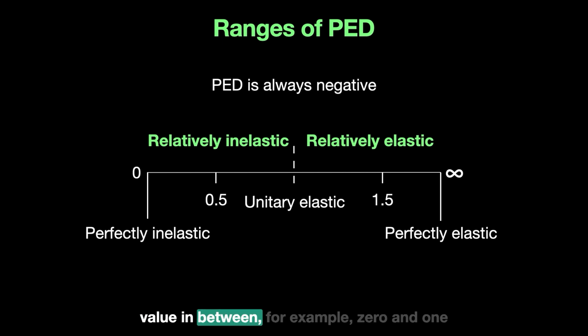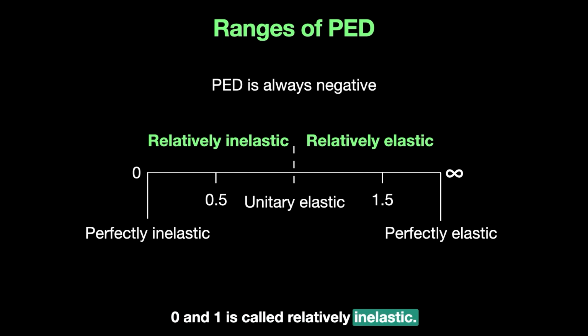The values in between, for example between 0 and 1, lie between perfectly inelastic and unitary elastic, and we call this relatively inelastic. So a value of elasticity that lies between 0 and 1 is called relatively inelastic.